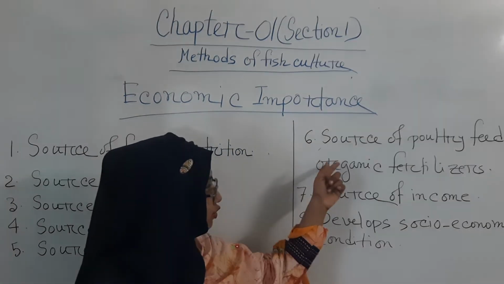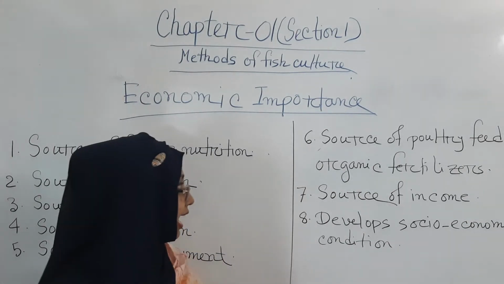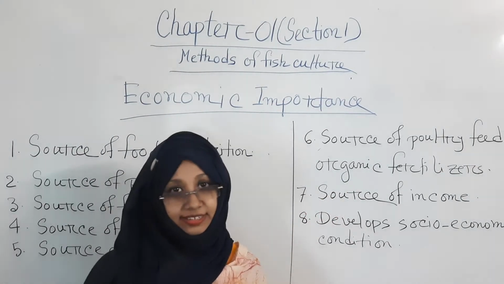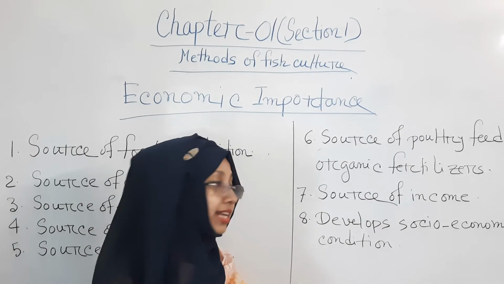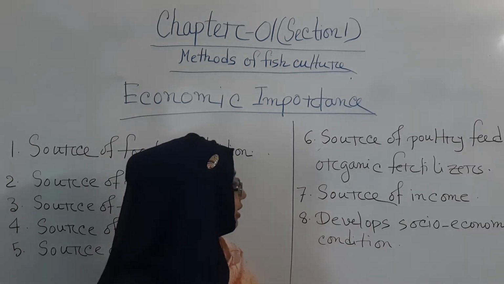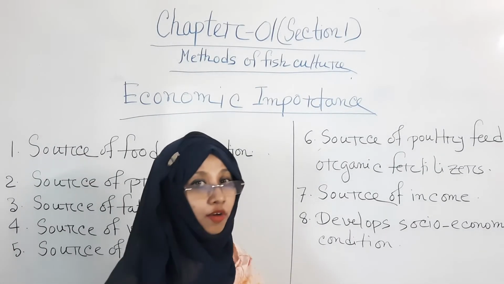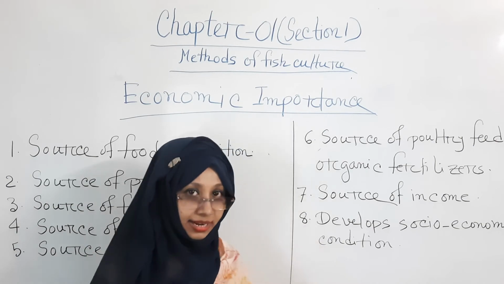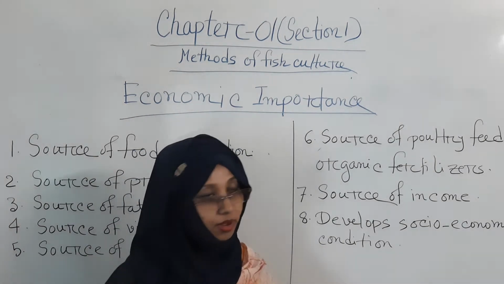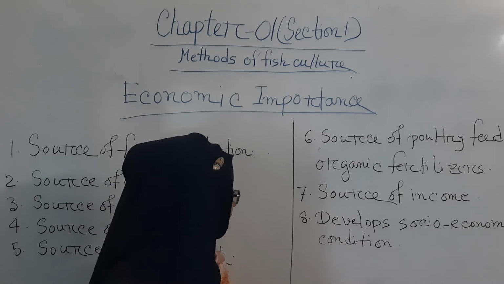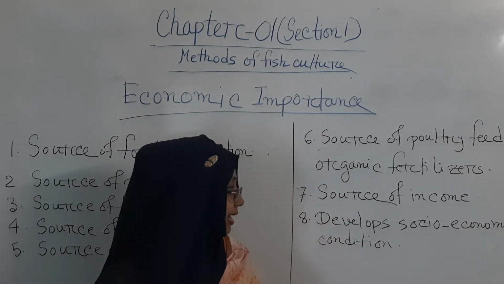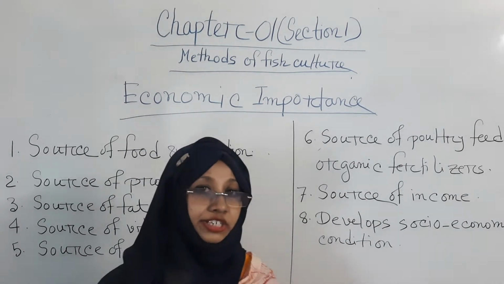Number 6, source of poultry feed and organic fertilizer. Number 7, source of income. Obviously, this is the main part of the economic importance. And finally, number 8, developing socio-economic conditions.